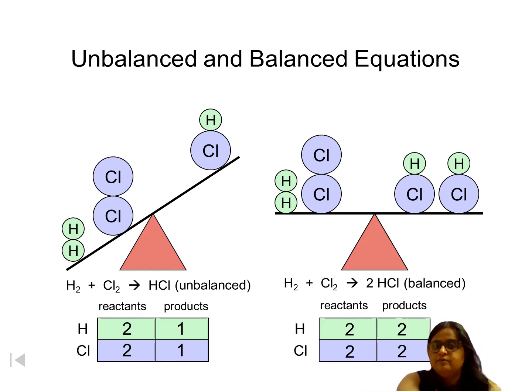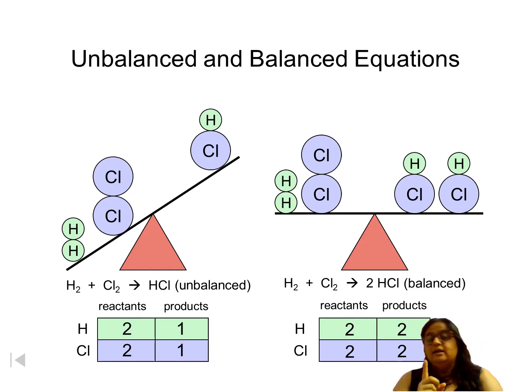Hit and trial method. If you keep trying, and check that if you put 2 as a coefficient in front of HCl, then you will get H2 plus Cl2 gives 2 HCl. Now just check both sides. Hydrogen is 2, 2 and chlorine is also 2, 2. Now it is a balanced equation.